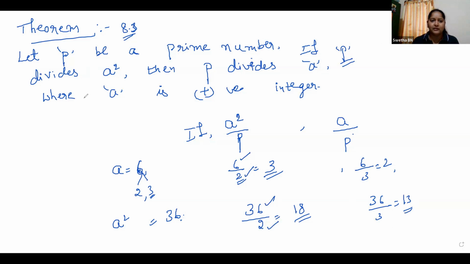Can you give another example? Panchami, give another example for this. Like what I have given.